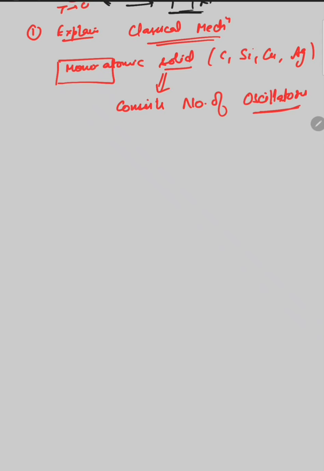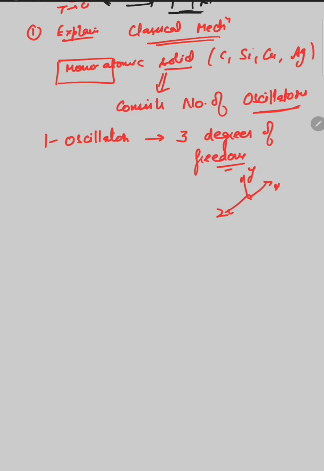Each oscillator has 3 degrees of freedom, since there are 3 coordinates x, y and z. This is the basic concept of monoatomic solids, which is applicable both for classical mechanics and for quantum mechanics.